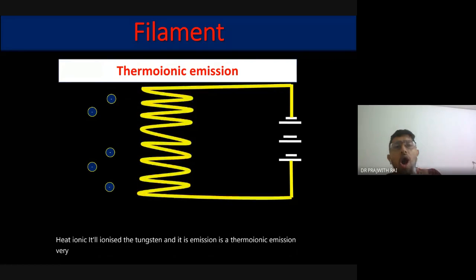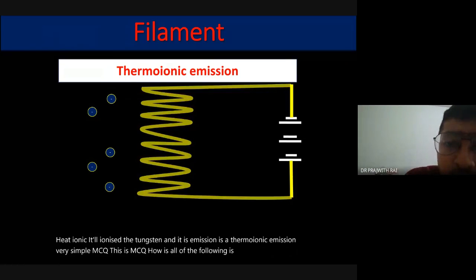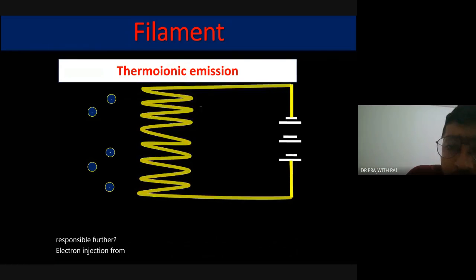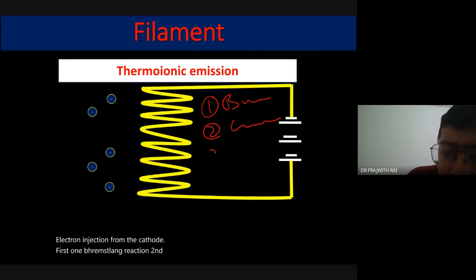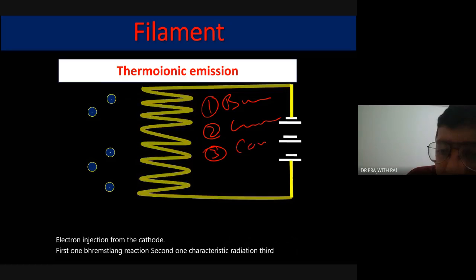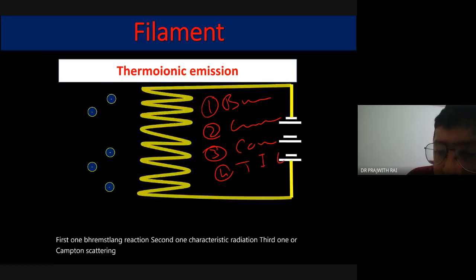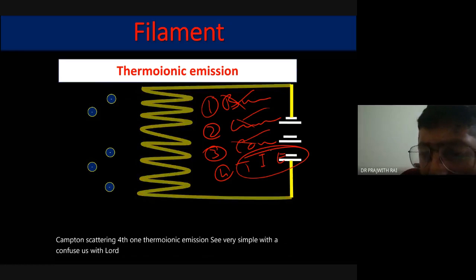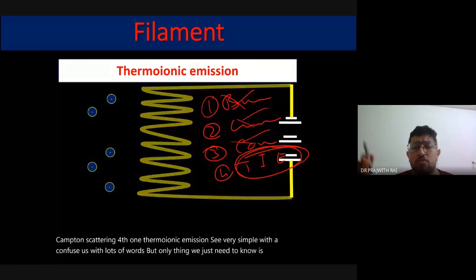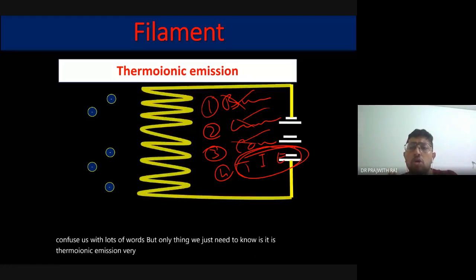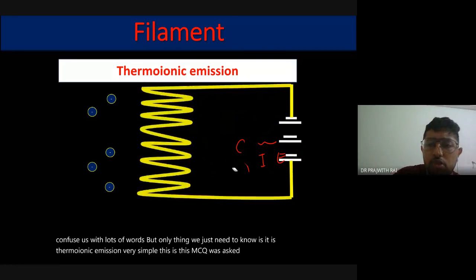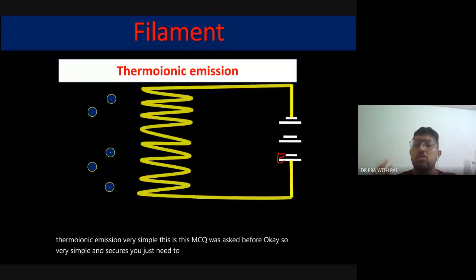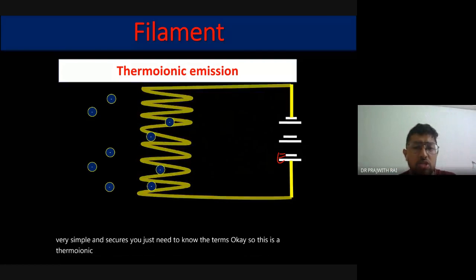MCQ. Which of the following is responsible for the electron ejection from the cathode? First, Bremsstrahlung reaction. Second, characteristic radiation. Third, Compton scattering. Fourth, thermionic emission. Very simple. They confuse us with a lot of words, but the only thing we need to know is that it is thermionic emission. This MCQ was asked before. So these are very simple MCQs. You just need to know the terms. So this is thermionic emission, how the electron is ejected outwards.